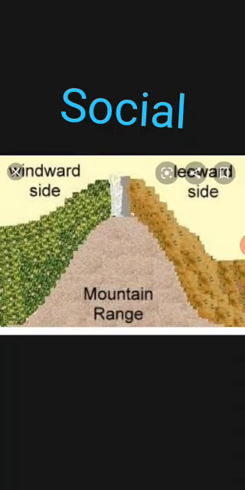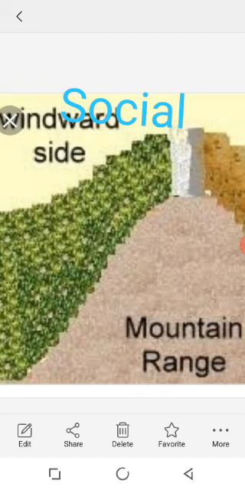Next, the fourth factor is position of mountains. Whether they are continuously formed or there is any gap in between, that also determines the temperature, and whether the place is on the windward side or the leeward side. It is given here, you can see. Windward side means they get wind and rain. Leeward side means there is no rain. Those places won't get rain.